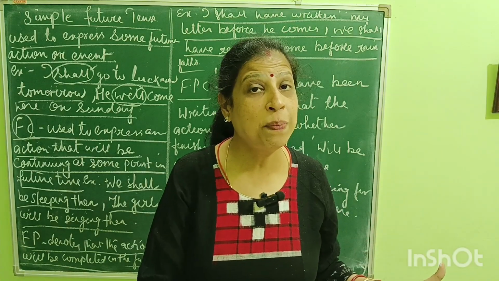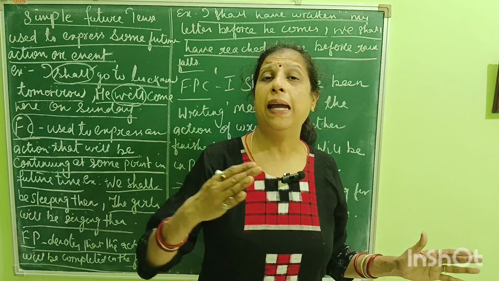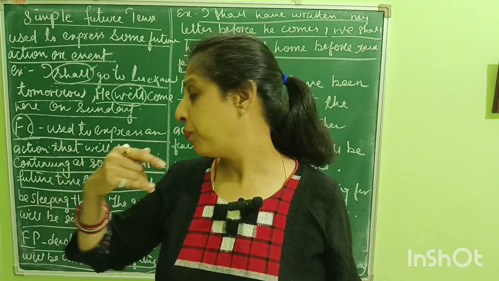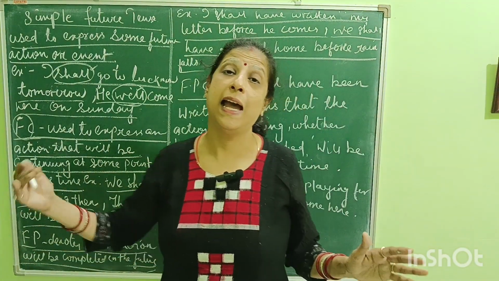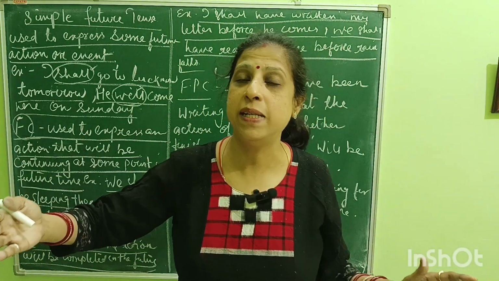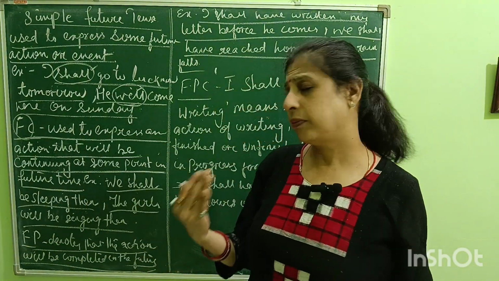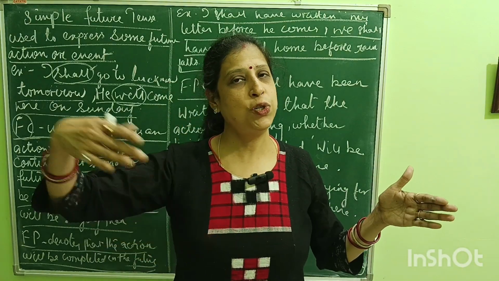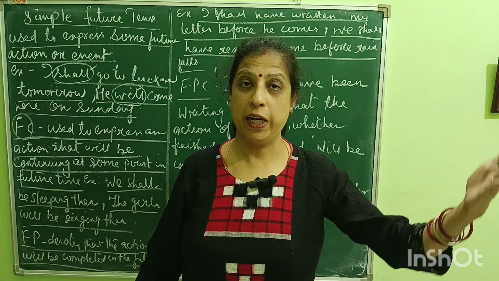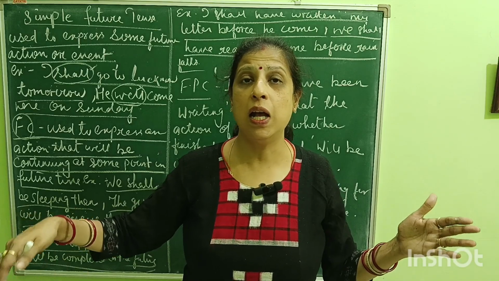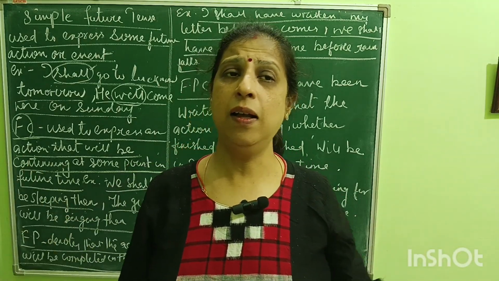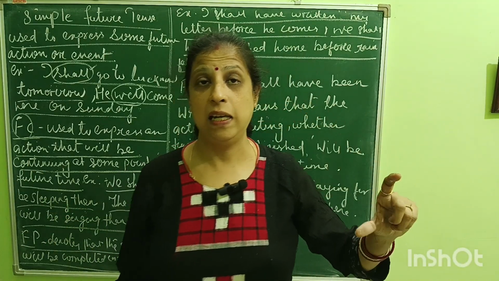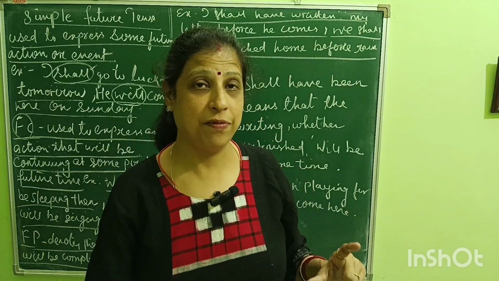Why is it called future perfect? Because it denotes that the action will be completed in the future. That means before it rains, we need to arrive home. Before he comes, I need to finish the letter. So here, along with shall, we are using have.